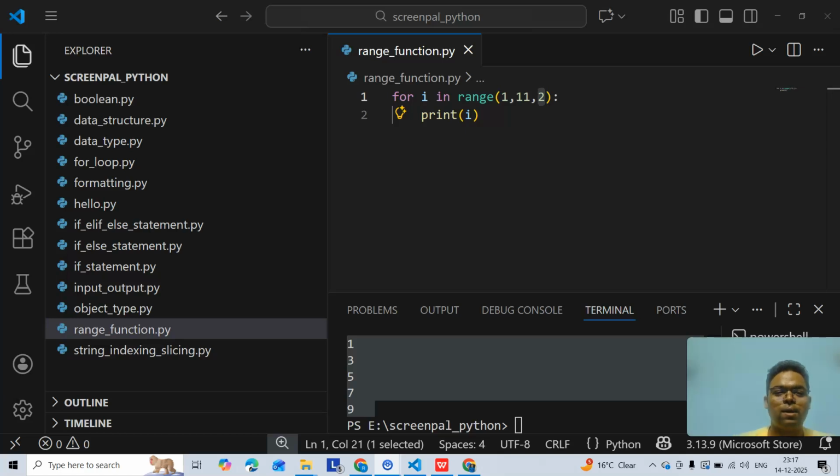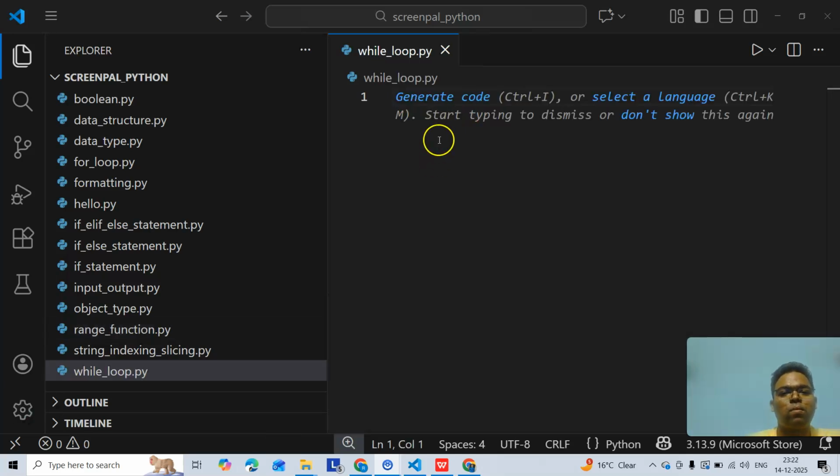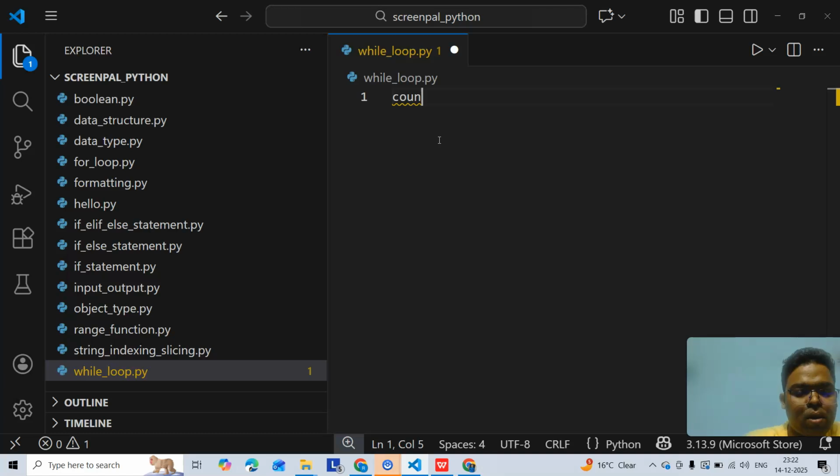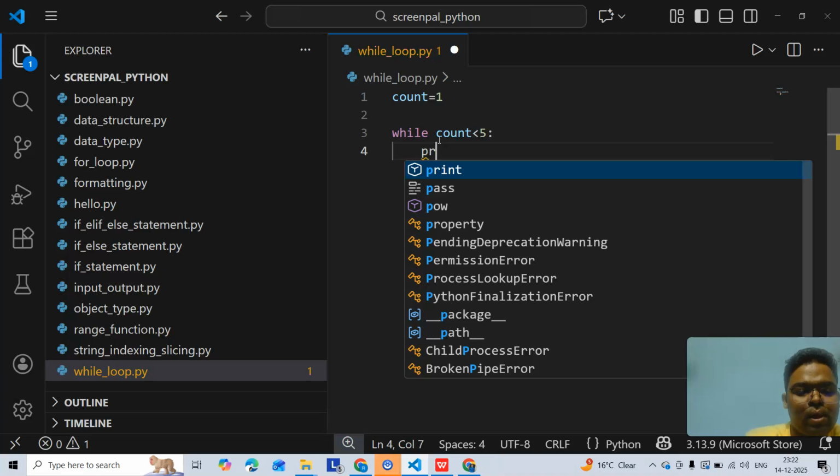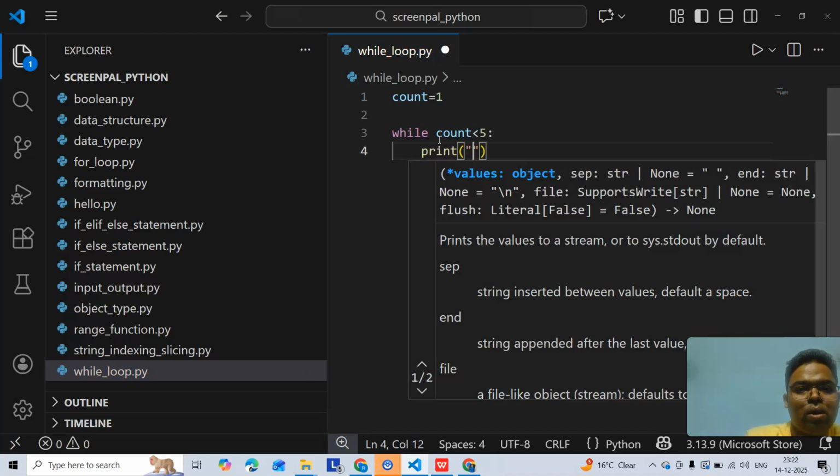A while loop runs as long as the condition is true. Let's see this in a VS Code demo. Let's say count equals 1, while count less than 5, print initial count, then count.